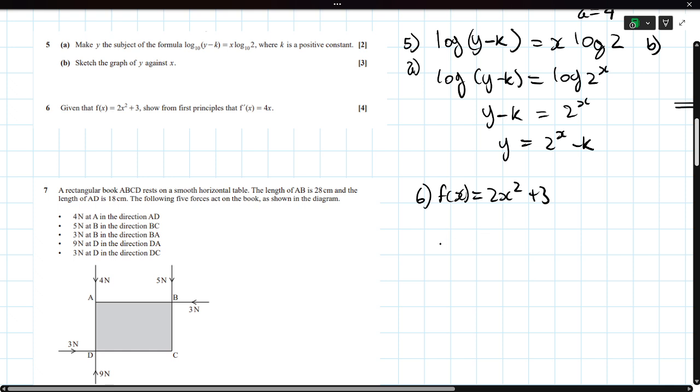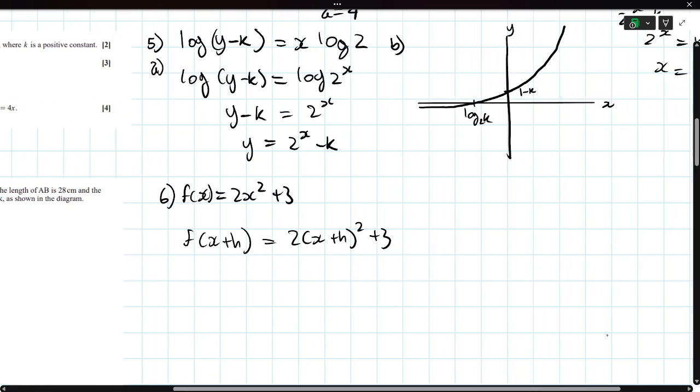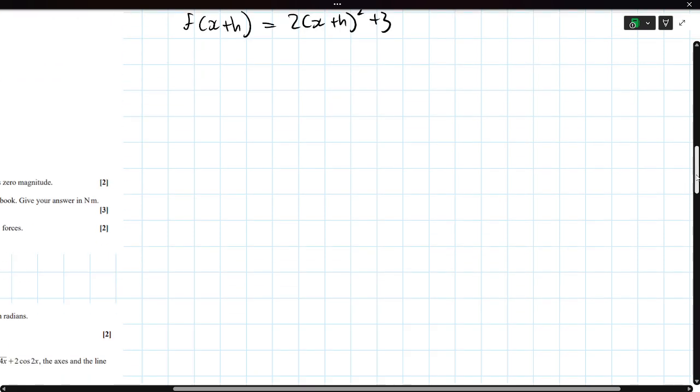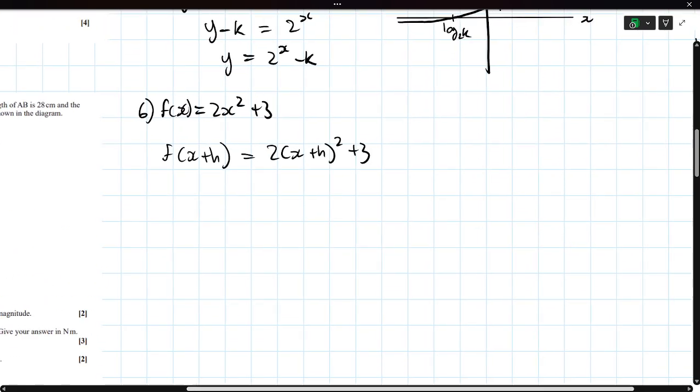Okay, so f of x plus h. Do I do plus h or minus h? Which one is better? I'm going to go with plus h. f of x plus h is equal to 2 times x plus h, whole squared, plus 3. And I think I'm going to need more space for this. So first principles is just what I wrote before, then crossed out roughly.